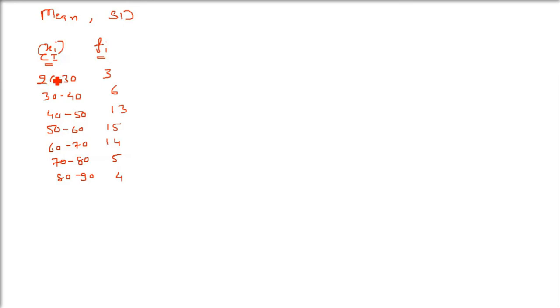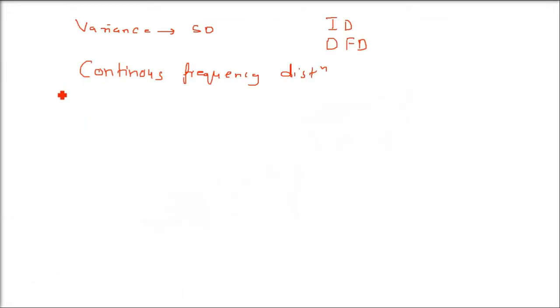So basically we need some x. We cannot find out for any range. How do we do this? Now let me tell you the algorithm first. The first thing we will do is that we saw the class, like for example 20 to 30. We will try to find out the midpoints. What is the midpoint? 20 plus 30 by 2. That is, add the lower limit and upper limit, and then divide by 2, which is going to be 25. First step will be this one.